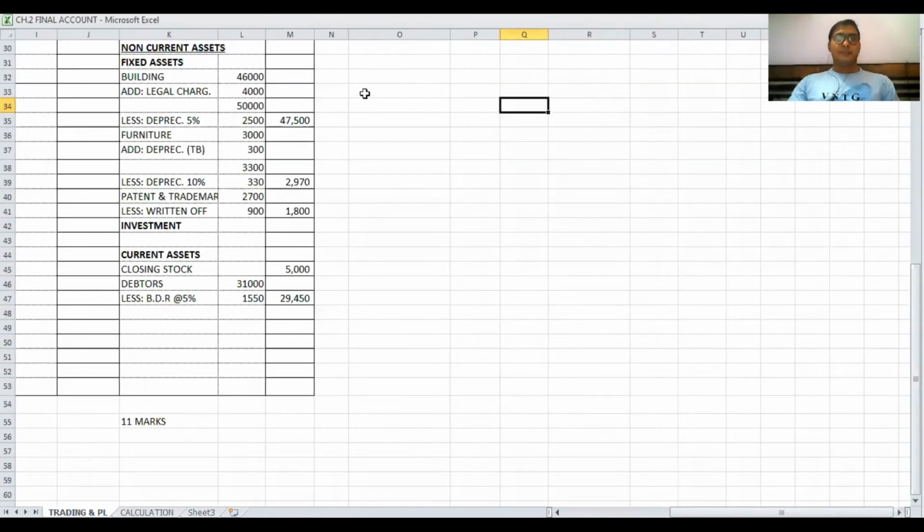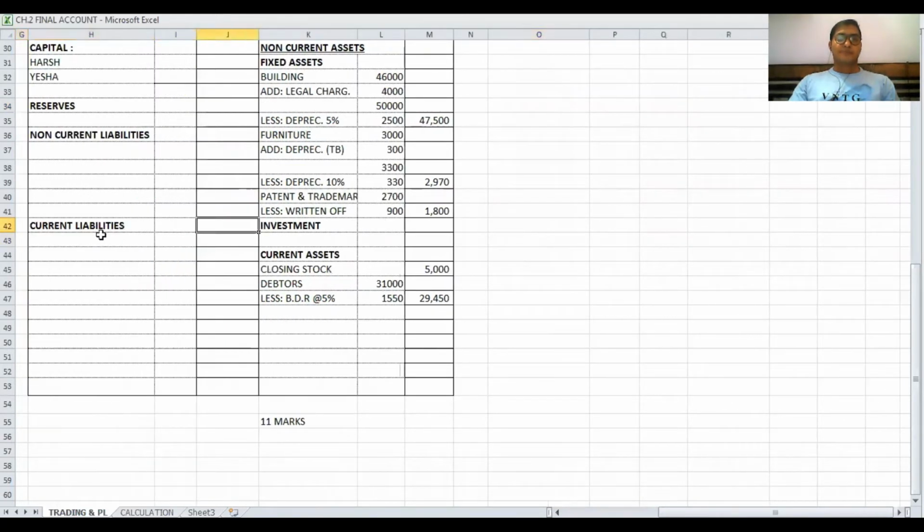Goodwill in balance sheet, value of goodwill is 5,000. It is an intangible asset. Patents done. Receivable means debtors, done. Payables means creditors. It is a current liability. Value of creditors is 25,000.